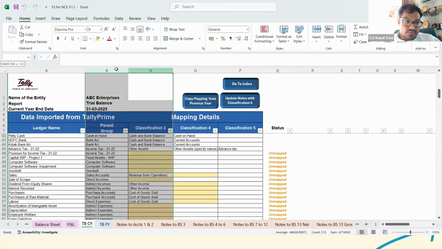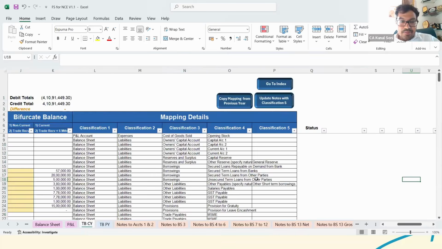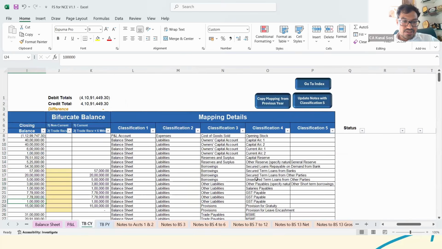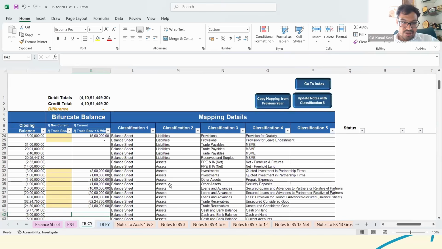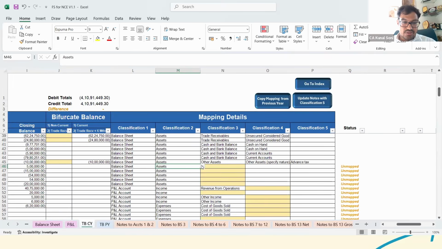Now see, apart from that, if any of the balances are mapped incorrectly in this particular sheet, in the assets or the liabilities, you could update that from your end here.